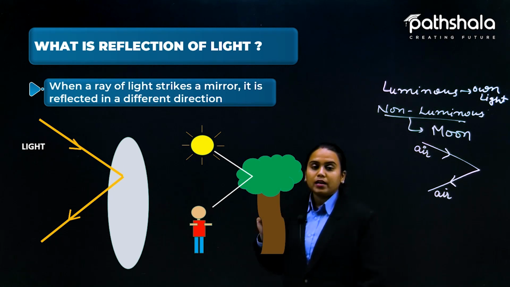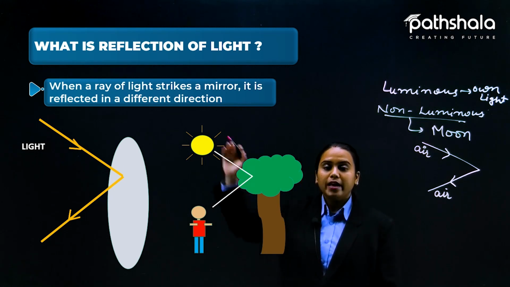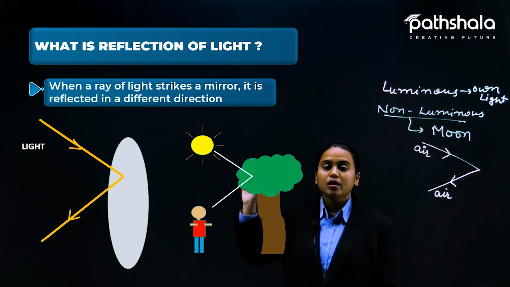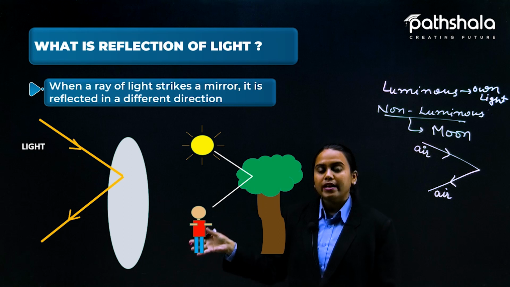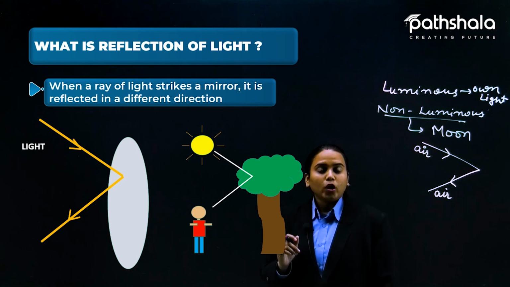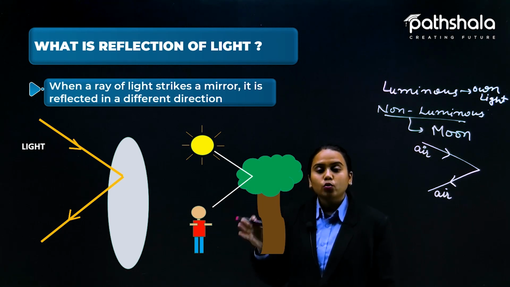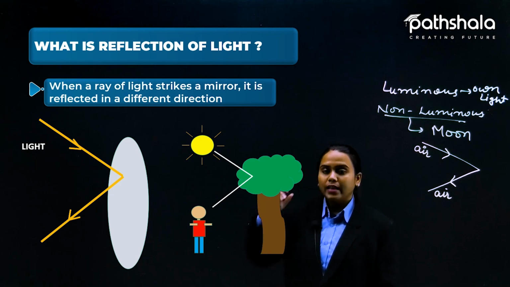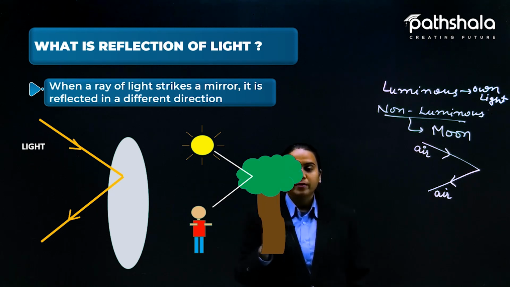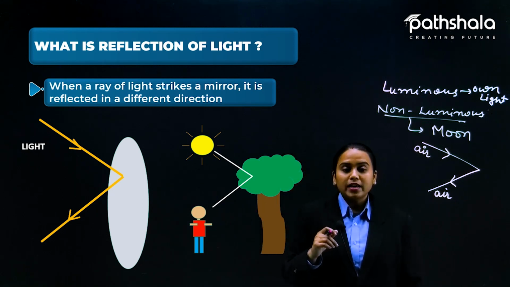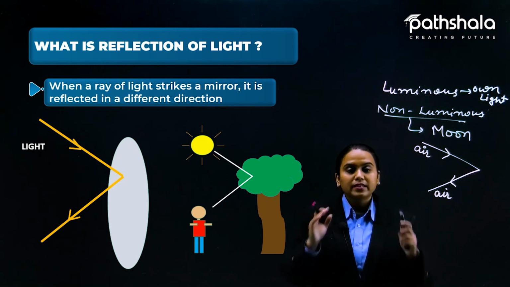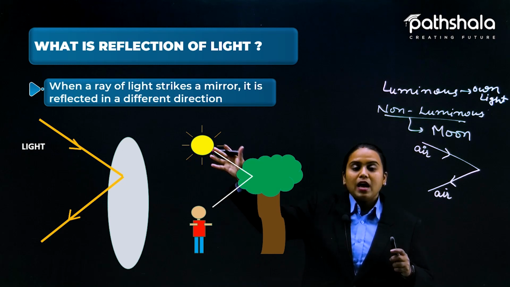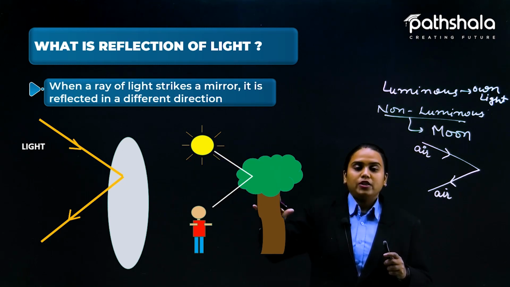Now students, there is a query that if light of the sun is coming here, why is it bending in this direction only, so that the boy is able to see it? Okay, so there is a rule according to that. Likewise, let me tell you one more thing before going further. The sun is not just throwing one ray. The sun is throwing millions and billions of rays, and that is coming in all directions.